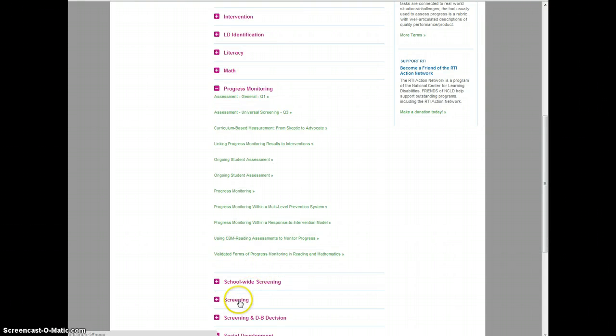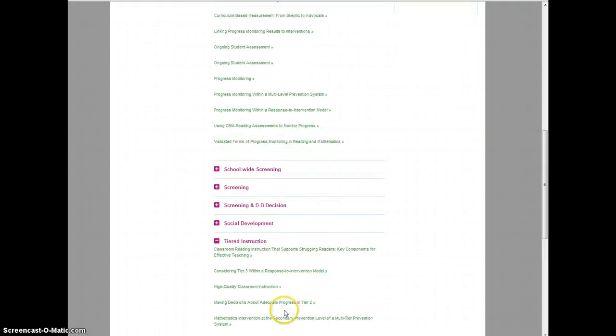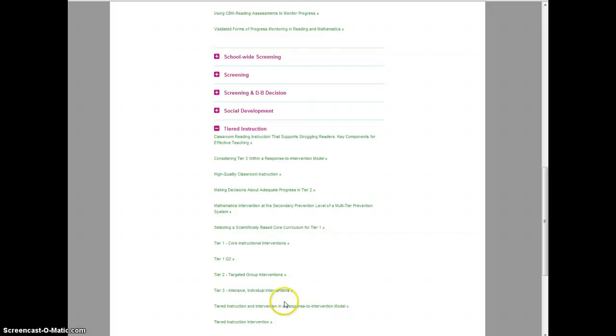And here's more information about school-wide screening, just screening in general, the tiered instruction, helping us understand that Tier 1 is that core universal instruction, but it also involves just our supplemental instruction that we do in the classroom. So as a teacher, when you do an intervention, that's your Tier 1.